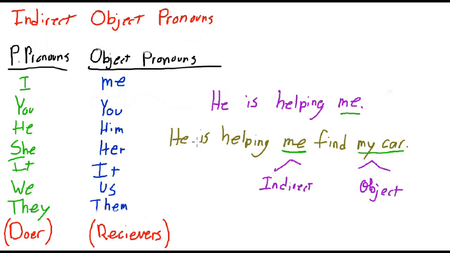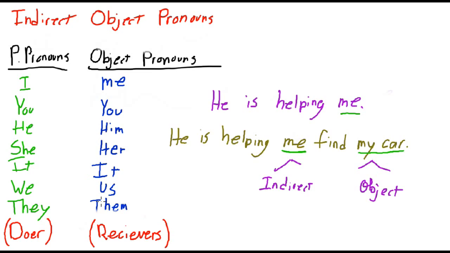Okay, no problems there? Alright, we'll do a lot more practice to give you a better idea. But I left these here, the personal pronouns and the object pronouns, because between indirect and direct object pronouns, they stay the same. I is still me. You is still you. He is still him. She is still her. It is still it, no difference. We is us. And they is them. That doesn't change. Okay, that stays exactly the same.